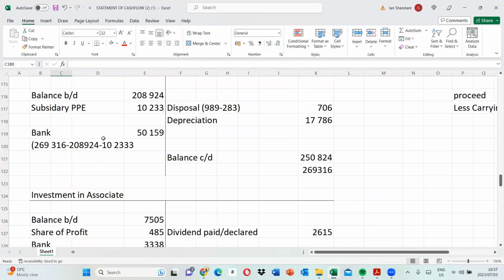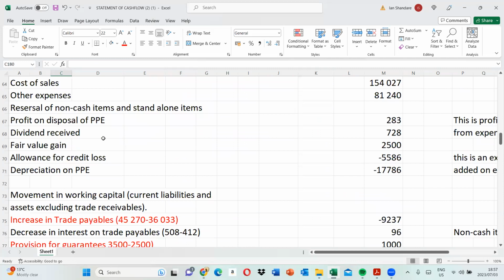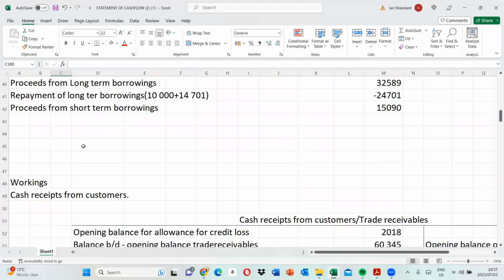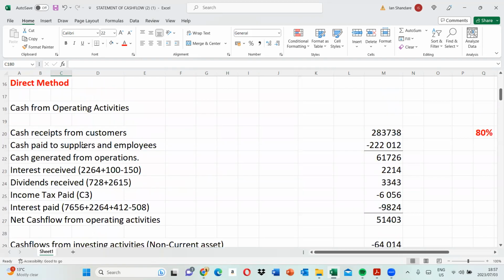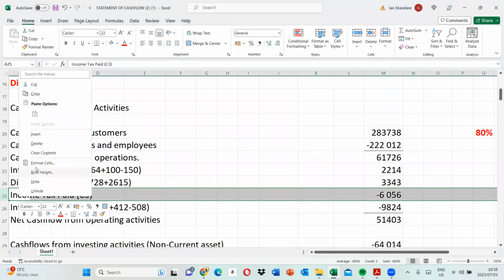Of course, you record it here under operating activities. You can include a line there, which is dividend paid.